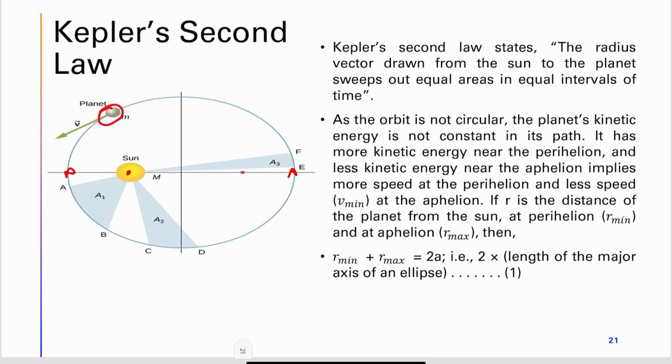When the planet is coming to the closest point, it has more kinetic energy. When it is going far away, it goes very slowly. So here the planet is faster, and here the planet moves slower. So here it has more kinetic energy.